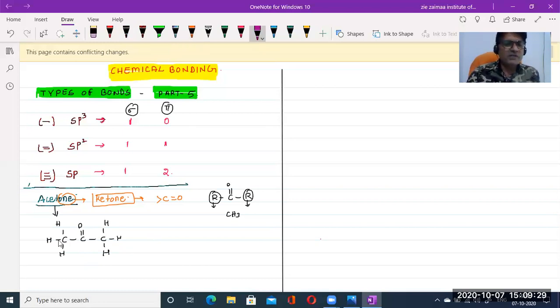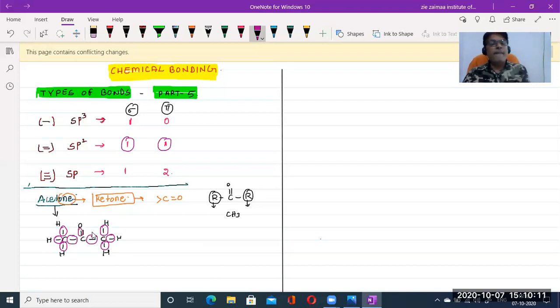So how many sigma bonds are there? Between the carbon and hydrogen, this is one sigma bond, 1, this is sigma bond 2, this is sigma bond 3, and between these in CH3, 4, 5, 6. Between this carbon and carbon is another sigma bond, and this one is also one sigma bond. Out of the double bond, there is one sigma bond and one pi bond. So here it also contains one sigma bond.